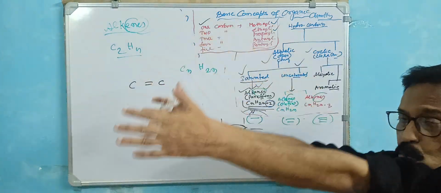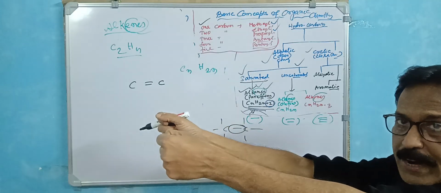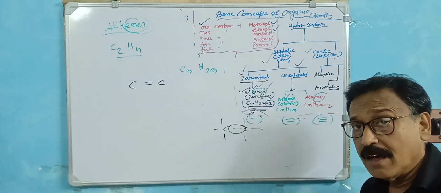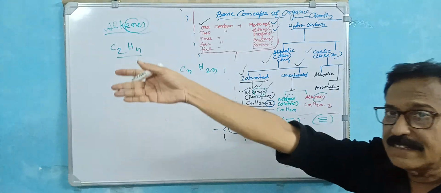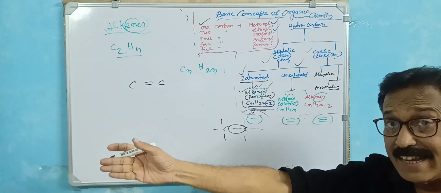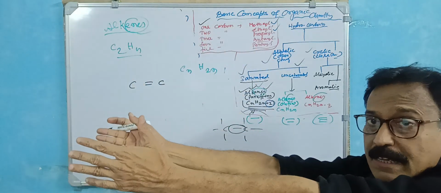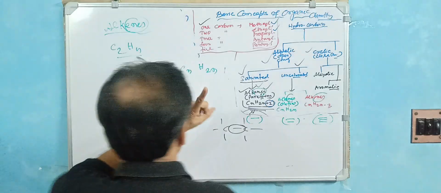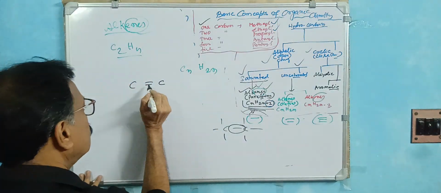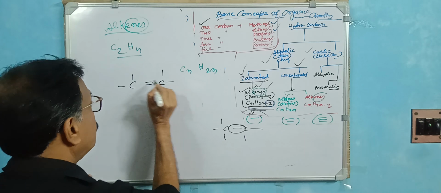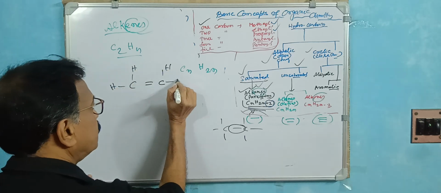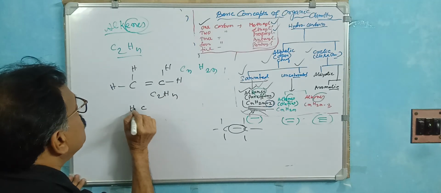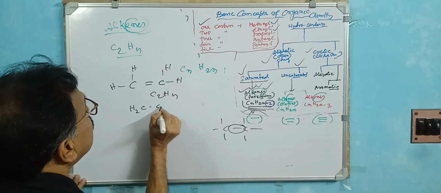Double bond means actually two hands. One carbon atom is combined with two hands of the other atom. These are two hands. Here is a single hand, only one single hand. This means methane, ethane, propane, alkane. But in this case there is a double bond, two hands. You just combine to this. Now, in case of carbon, always calculate the four hands. The two is there, two and two. Here is two, that means this is hydrogen, this is hydrogen, this is hydrogen, this is hydrogen. That means actually this is C2H4. So the condensed form is CH2, CH2.